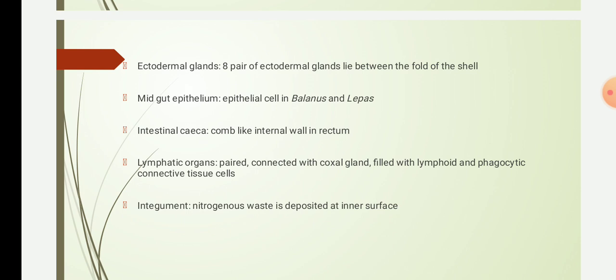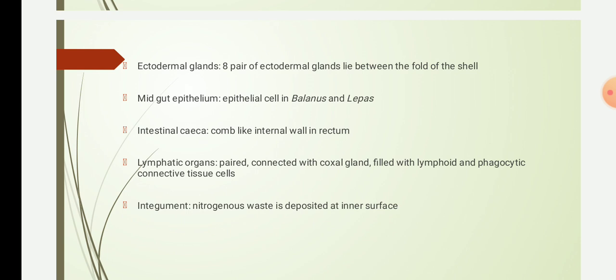The next one is the intestinal caeca. For example, in Squilla, the rectum bears a pair of intestinal caeca, and these have a comb-like internal wall which carries out excretion. Then the next one is the lymphatic organ.